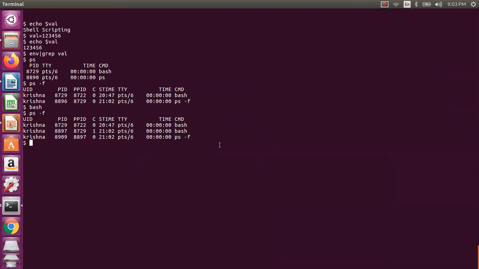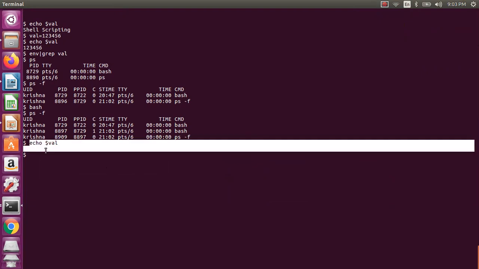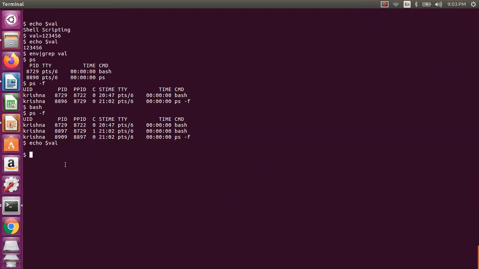Now we will check echo $value. If you see this, echo $value is not visible. Why is it not visible? Because a variable is not visible to the child process. This is called the child process. It is not visible to the child process.